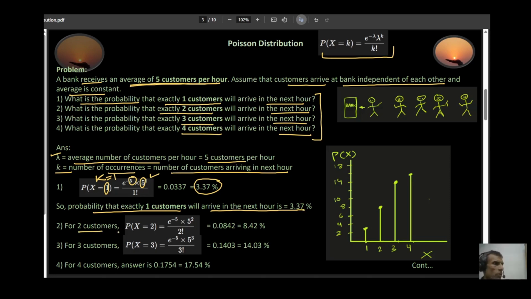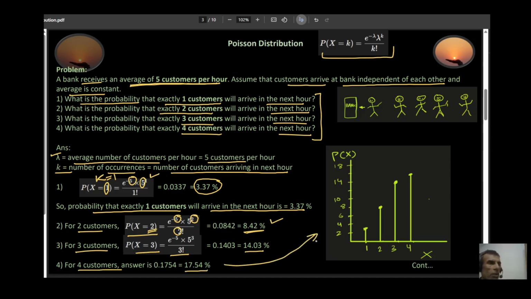How about 2 customers? Well, use the same formula. Substitute your value of lambda, which is 5, same value. Substitute your value of k. In this case, it becomes 2 because it's 2 customers. And put the 2 at the bottom, 2 factorial, and the answer comes out to be 8.42%. So the probability that exactly 2 customers will arrive in the next 1 hour is 8.42%. Likewise, for 3 customers, you substitute your values in there. This is e to the power minus 5 times 5 to the power 3, and your answer comes out to be 14.03%. And for 4 customers arriving, the answer is 17.54%.